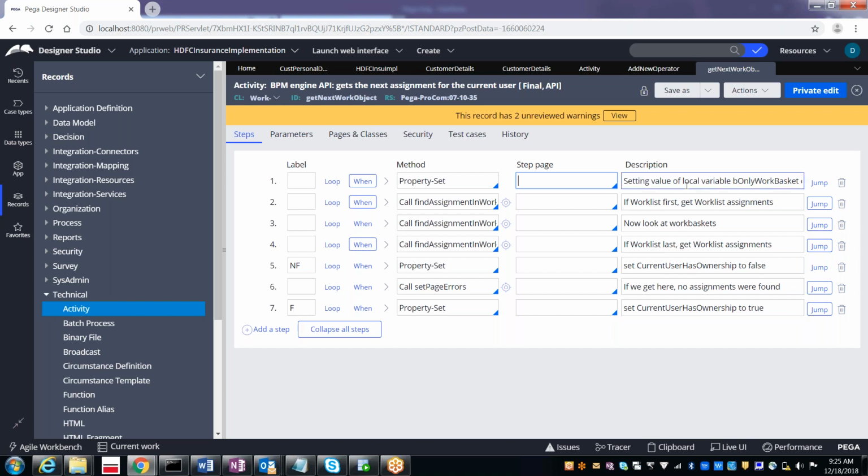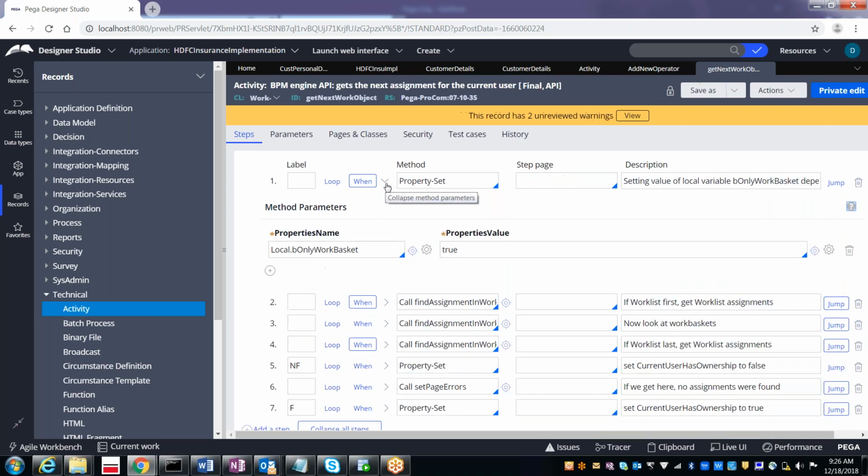And later, this is the description. Description is nothing but a comment about this particular step. What you are doing in this step will be given here. Just the exact expand property set. Here, this step I am expanding property set. I just wanted to see what they have done in this function. If you press this arrow, that is called expand. Now we will be able to see it.